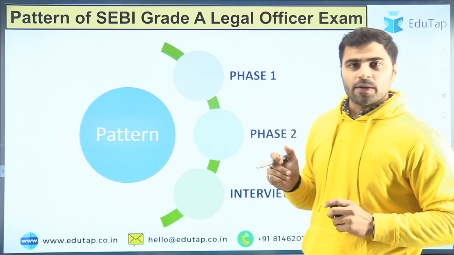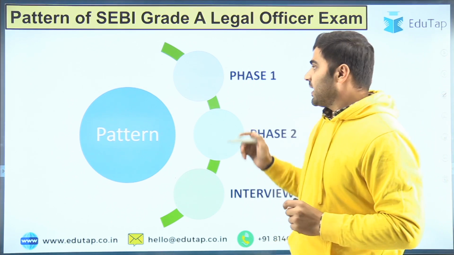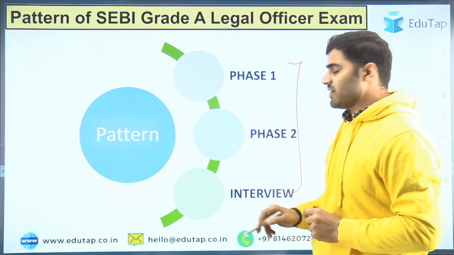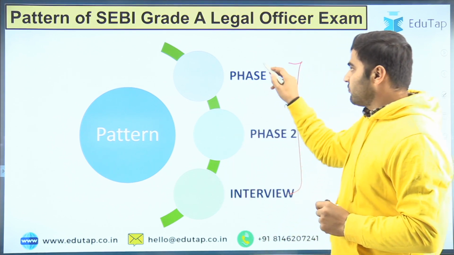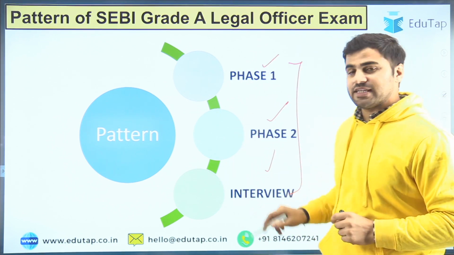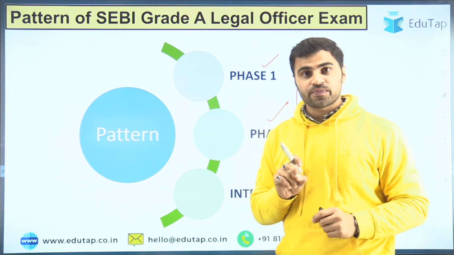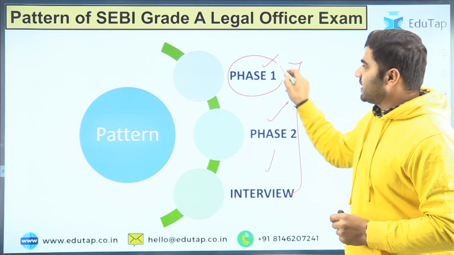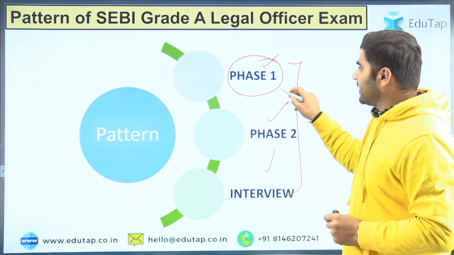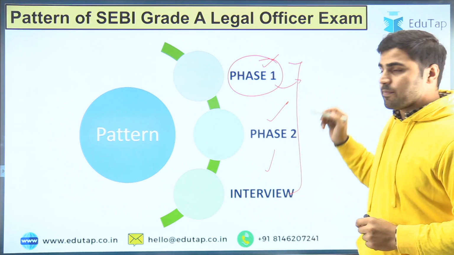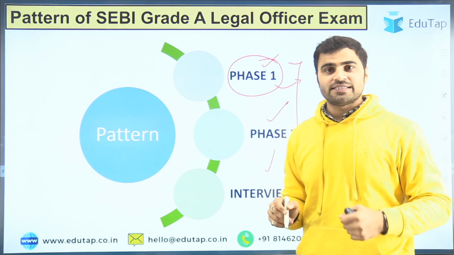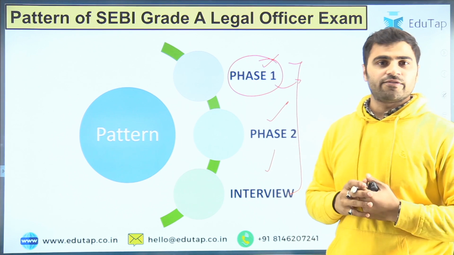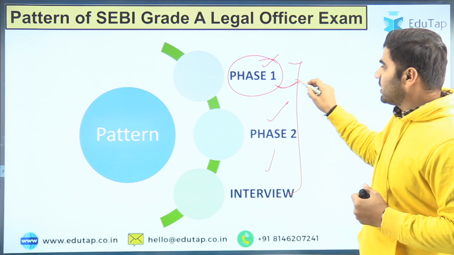So if we talk about the pattern, this exam has been divided into three phases: phase 1, phase 2 and phase 3, which is the interview. Phase 1 is qualifying in nature; the candidates who qualify phase 1 will be promoted for further process, that is for phase 2 and the interview.